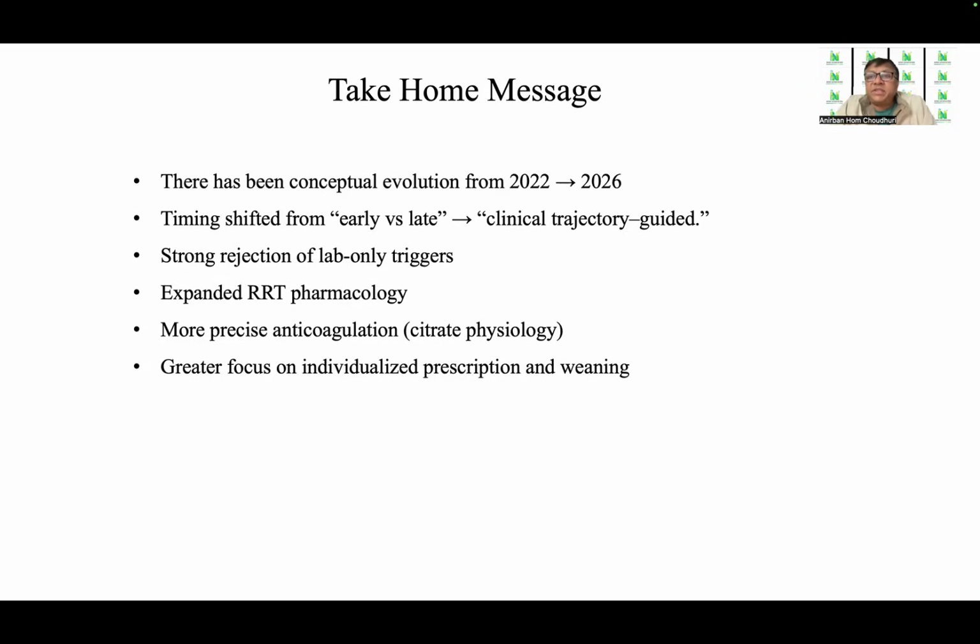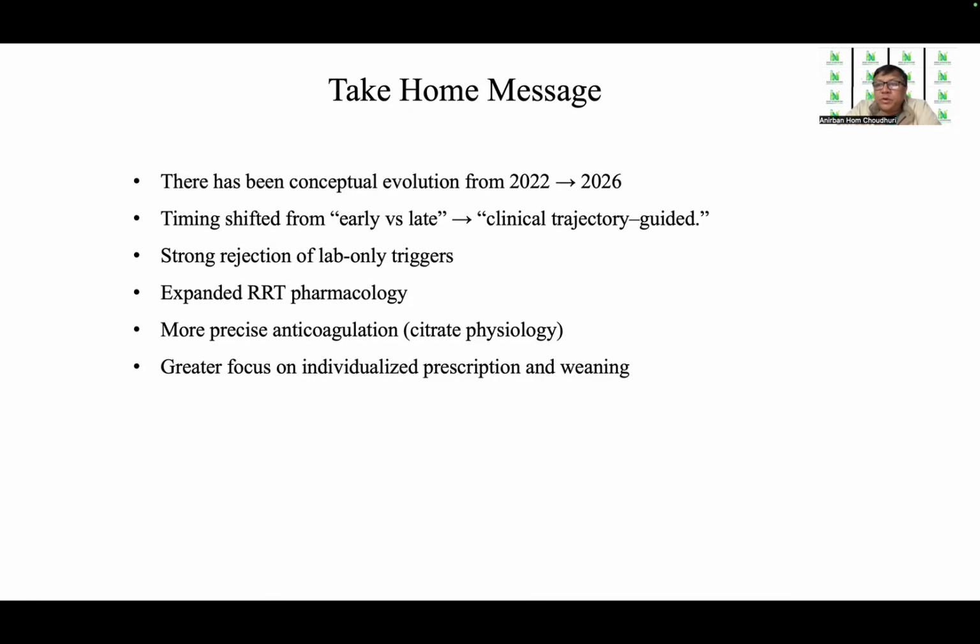So my take-home message after reading the current guidelines as against the Indian guidelines of 2022 is that there has been a conceptual evolution from 22 to 26. The timing has shifted from early versus late to clinical trajectory guided. The number of absolute indications has reduced. There has been a stronger rejection of lab-only criteria, not looking into the physical or the clinical condition of the patient. That has been strongly disregarded.